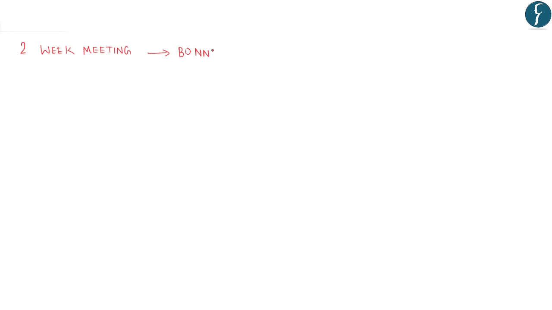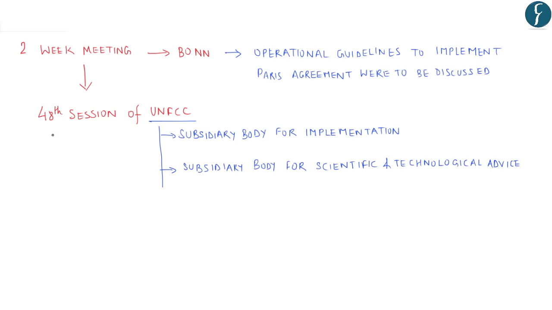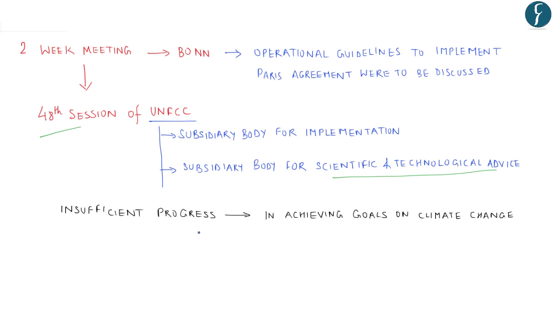A 2-week-long meeting recently concluded in Bonn, where operational guidelines for implementing the Paris Agreement were to be discussed and agreed upon by all parties. This was the 48th session of the UNFCCC, that is, the United Nations Framework Convention on Climate Change, of the subsidiary body for implementation as well as the subsidiary body for scientific and technological advice. With insufficient progress made on achieving goals on environment and climate change, another interim meeting has been proposed to be held in Bangkok in December 2018.